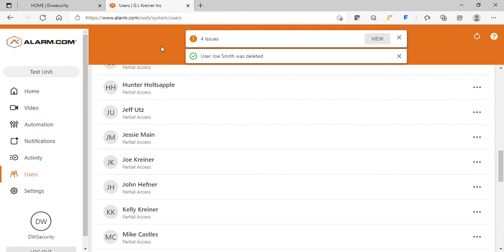Within a matter of 10 to 30 seconds, that lock will be adjusted, removing his code completely, blocking access. If there's any other questions, feel free to contact DW Security.